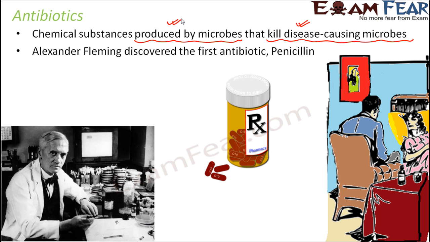Now, these antibiotics were discovered. The first antibiotic was discovered by Alexander Fleming, a Scottish scientist, and the first antibiotic was penicillin. It was named after the microbe from which it was extracted, and that is why the name was penicillin. We will talk about its discovery in the next slide.